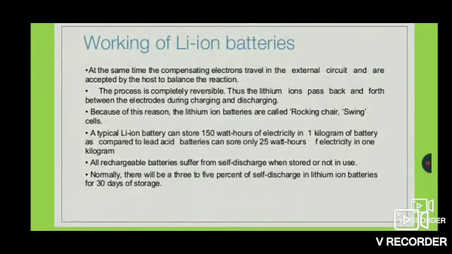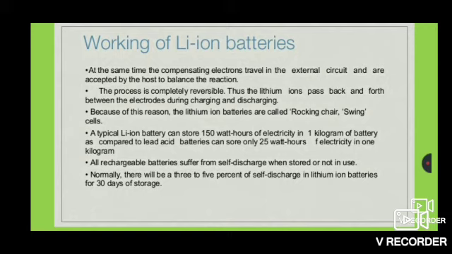At the same time, the compensating electrons travel in the external circuit and are accepted by the host to balance the reaction. The process is completely reversible. Thus, the lithium ion passes back and forth between the electrodes during charging and discharging. Because of this reason, the lithium ion batteries are called rocking chair, that is swing cells.